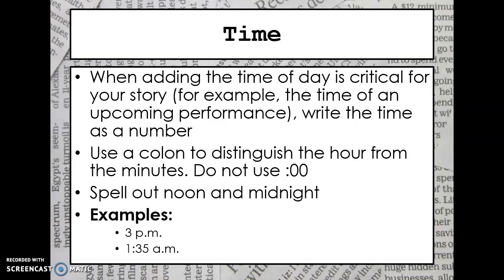All right, time. Adding the time of day is critical. So for example, you're going to use a colon to distinguish the hour from the minutes. And you don't want to use the colon and the double zero. So you spell out noon and midnight, and the examples are as shown below. 3 p.m., 1:35 p.m.